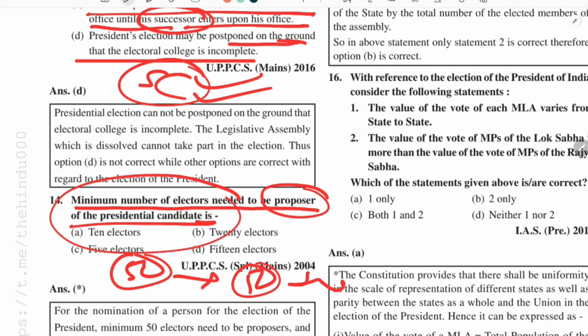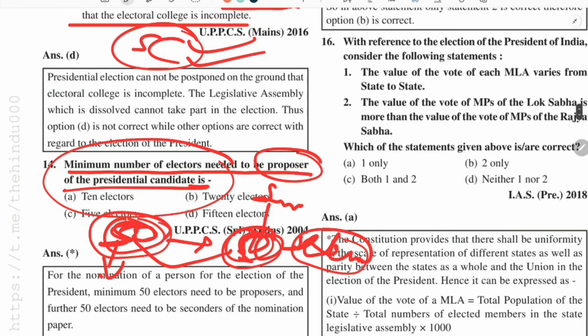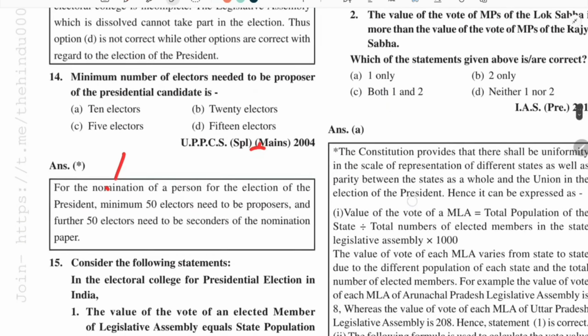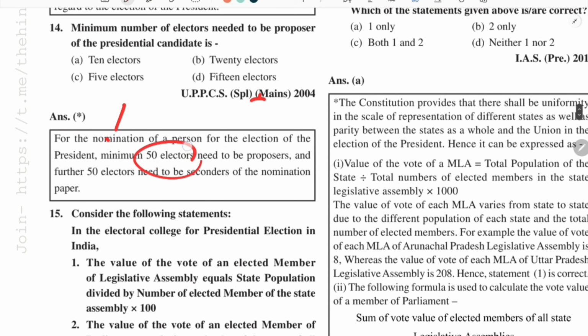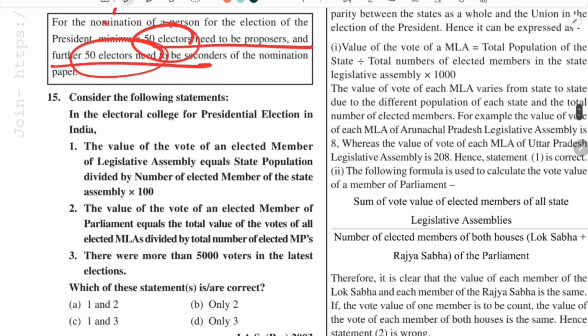Means after 50 member electors propose his name, they have to be supplemented by another 50 member electors, which we call seconders. These are the proposers and these are the seconders. So the answer is 50. Here it is clearly written 50 to be proposers and the next 50 to be seconders for the nomination. We will take the next question.